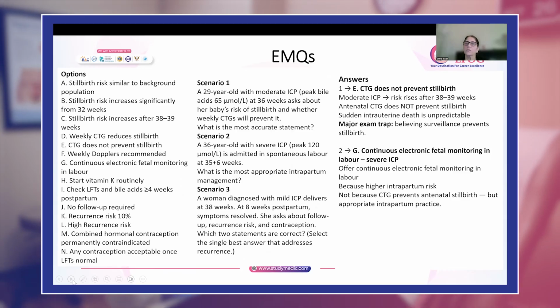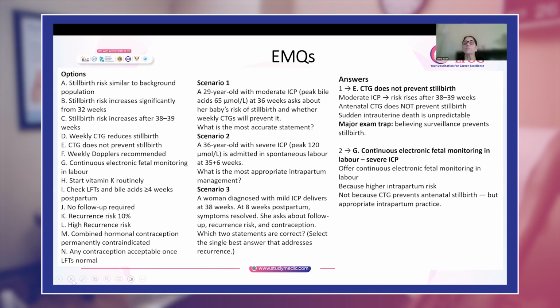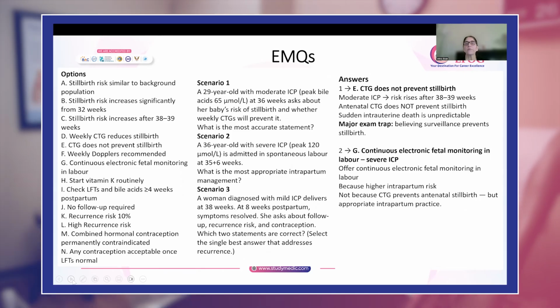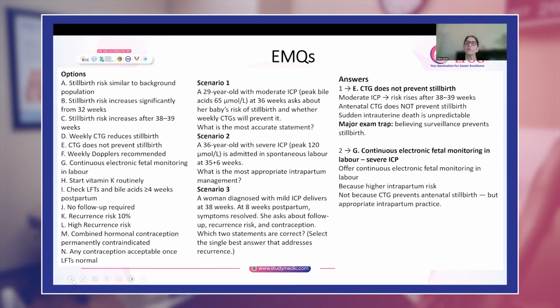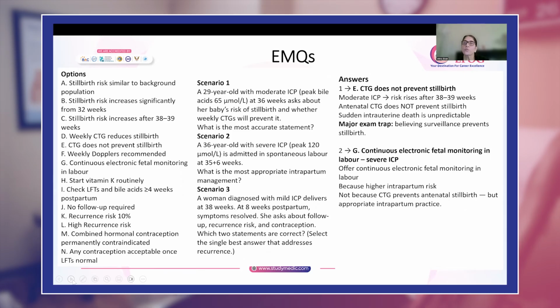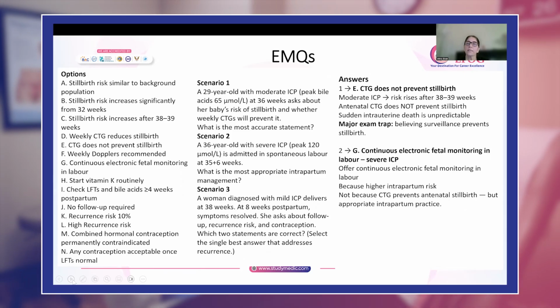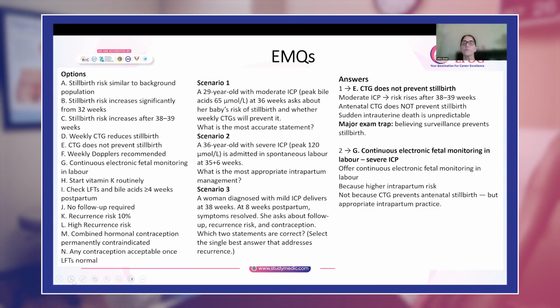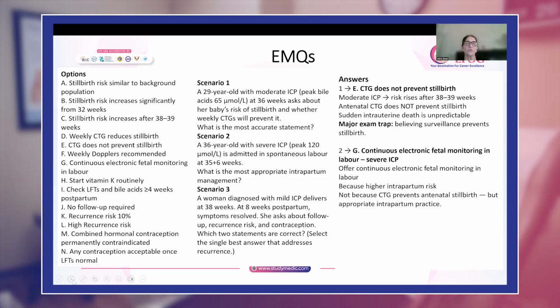It is not because the CTG will prevent stillbirth, but because women who have severe ICP have a very high risk of meconium stained amniotic fluid, and meconium stained amniotic fluid could be indicating fetal distress. So you want to know how well the fetus is adapting to this hypoxia. That is why continuous electronic fetal monitoring should be offered to women who have severe ICP and those who are undergoing induction of labor.